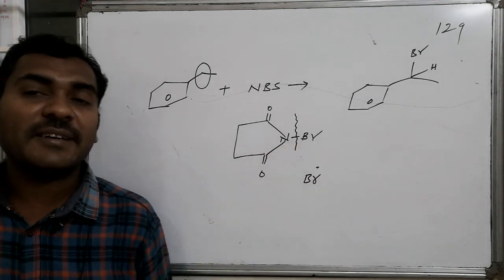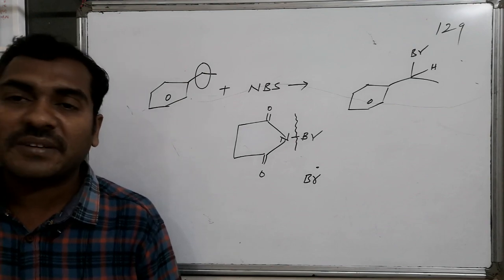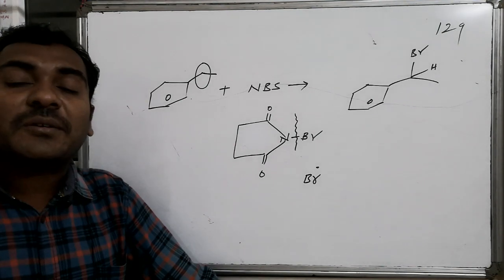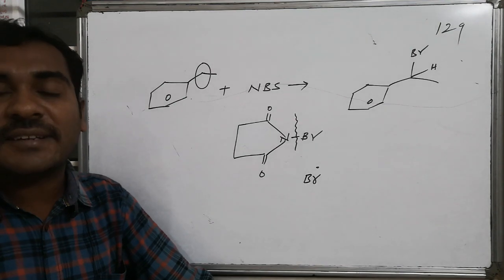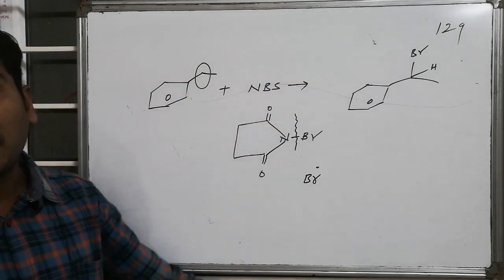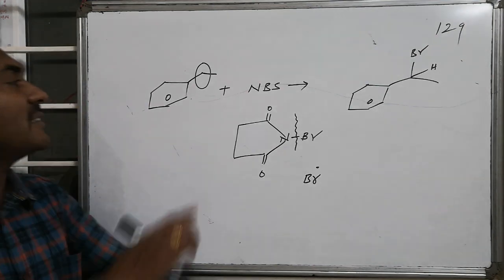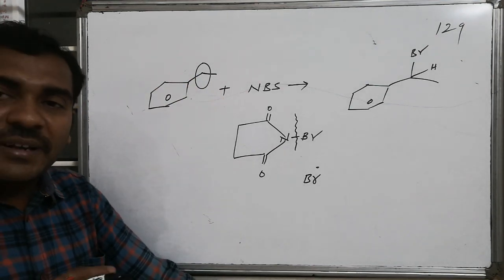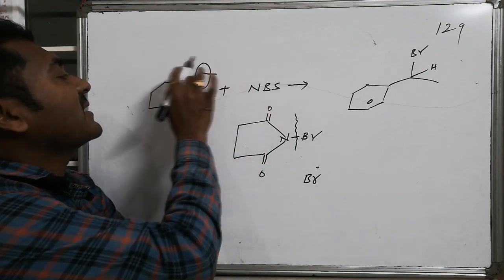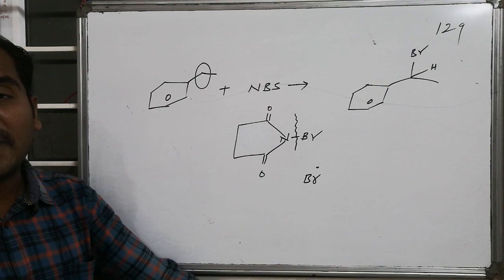As it is bromine, it is acting as the source of radical bromine, whereas NCS is for radical chlorine and NIS for radical iodine. Whatever bromine radical is generated wants to replace another easily replaceable hydrogen, so that the radical intermediate formed should have the highest stability. Such a replaceable hydrogen giving a stable radical is the benzylic hydrogen. If one of the benzylic hydrogens is removed as a hydrogen radical, it forms a benzyl radical. The benzyl radical is stable because it is involved in resonance with the benzene ring associated with the carbon radical.